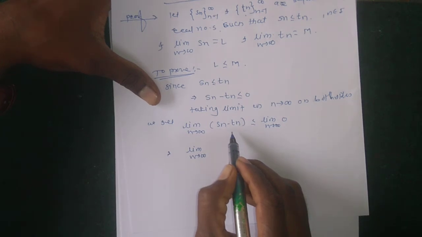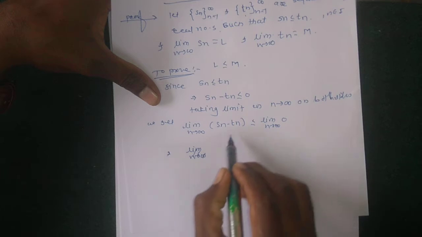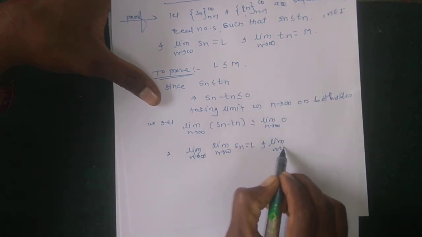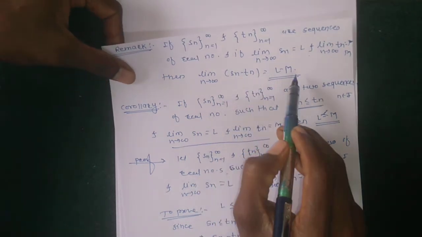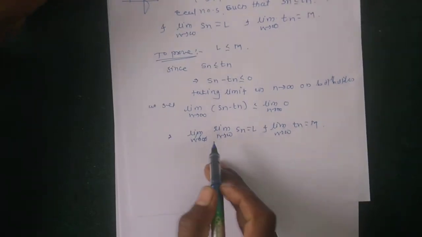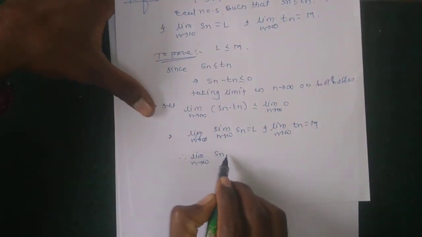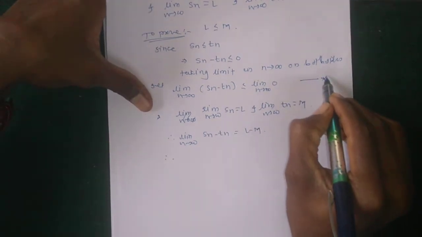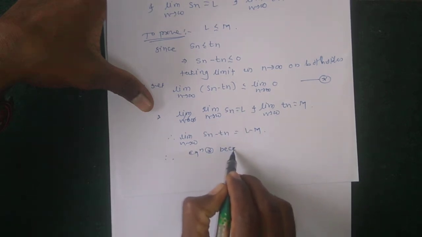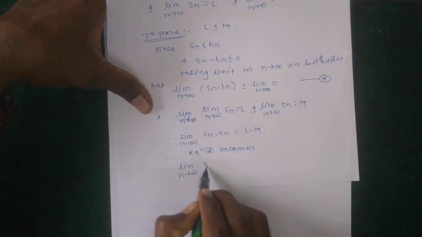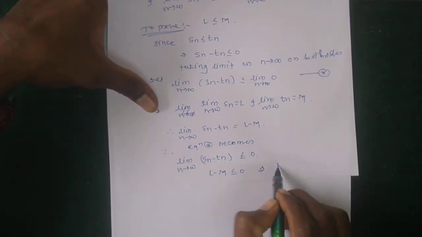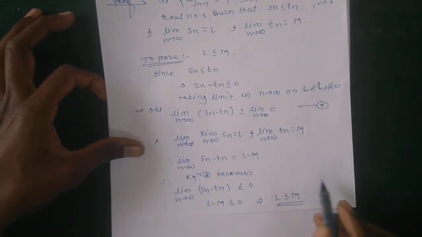Here the limit as n tends to infinity of Sn is equal to L, and the limit as n tends to infinity of Tn is equal to M. And the remark says that limit of Sn minus Tn is equal to L minus M. Therefore limit of Sn minus Tn is equal to L minus M, and limit of 0 is equal to 0, and therefore equation star becomes limit of Sn minus Tn less than or equal to 0, that is L minus M is less than or equal to 0, which implies that L must be less than or equal to M. Okay, this is the proof of our corollary.